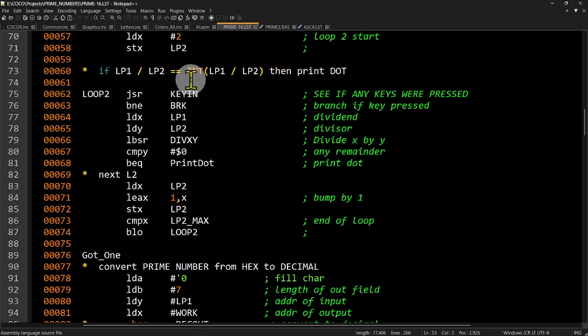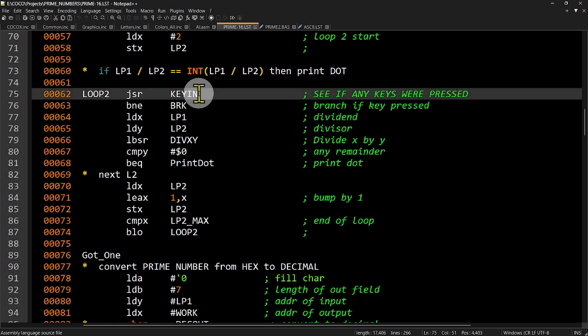So here we're going to get down here to this loop. So here's our loop. I got to put this in here. It takes up a lot of cycles to see if there's anything on the keyboard. If you start this example and put the minimum number as 10,000 and the maximum number as 10,005, you'll be sorry. You'll be rebooting your machine because it really bogs down when it gets into the bigger numbers. I mean, it will do them, but just try it. Put in there 10,000 and 10,010 or something like that. You'll see how slow it gets.